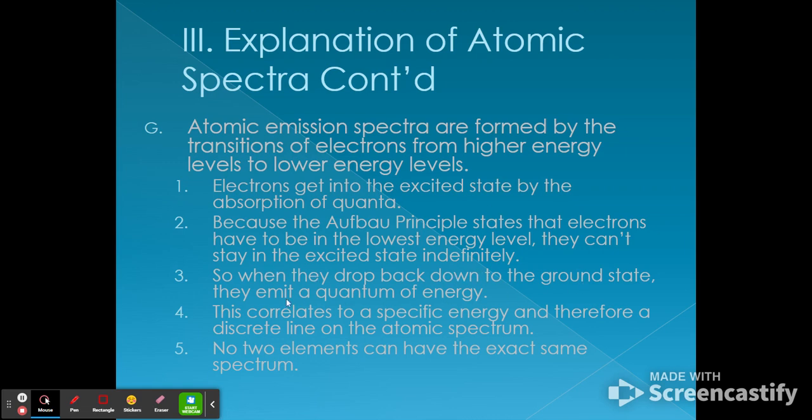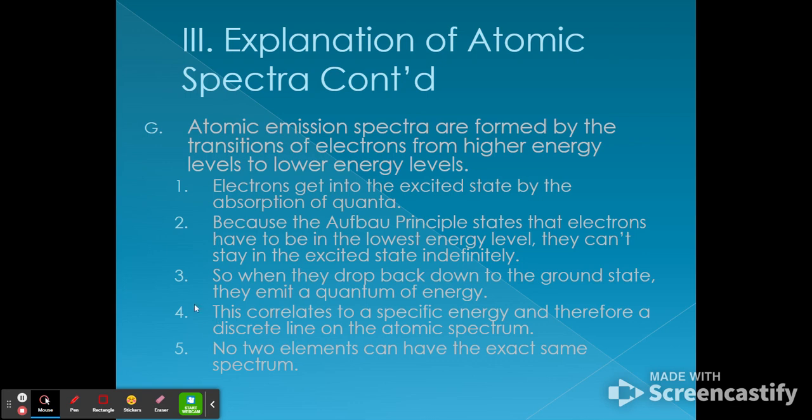So when they drop back down, they emit that quantum of energy. It could be the same one, or it'll total up to be the same that it absorbed. And it correlates to a specific energy and therefore a discrete line in the atomic spectrum. That's why they're called quantums. They're quantities of energy. They have the same root for a reason.